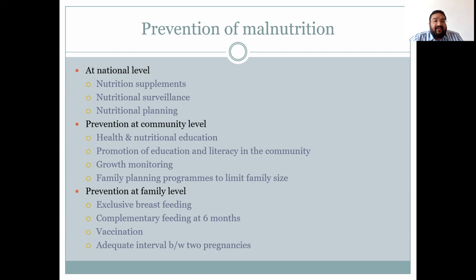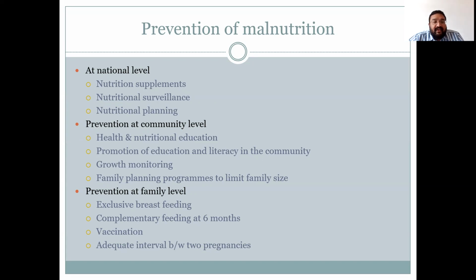Prevention at community level can be done by providing health and nutrition education, by promotion of education and literacy in the community, because if the mother or family members of the community are educated, it helps in improving their knowledge and the malnutrition in the community.